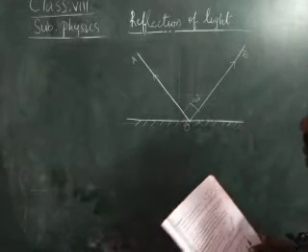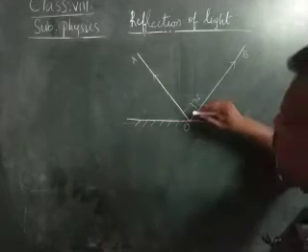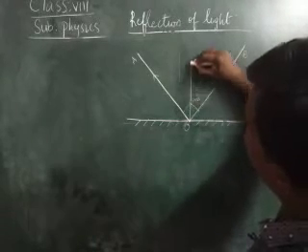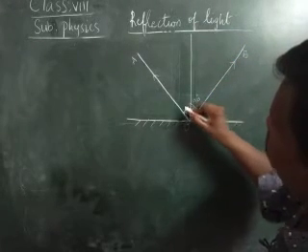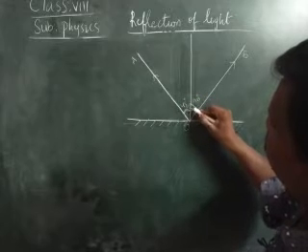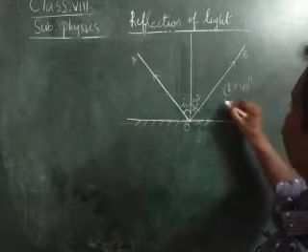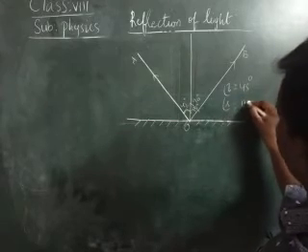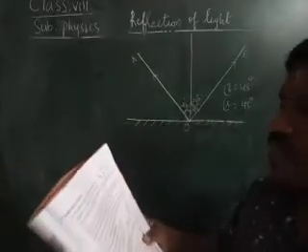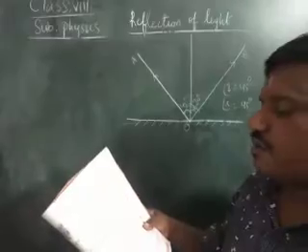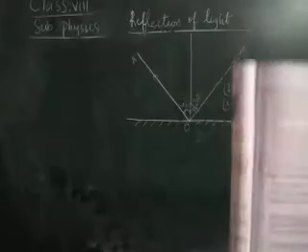90 degrees. Now, whenever we draw the normal line to it, the total is 90, which means both angles will be 45 degrees. Therefore the angle of incidence is 45 degrees, whereas the angle of reflection is also equal to 45 degrees. What is he asking? He is asking to find the values of the angle of incidence and angle of reflection.